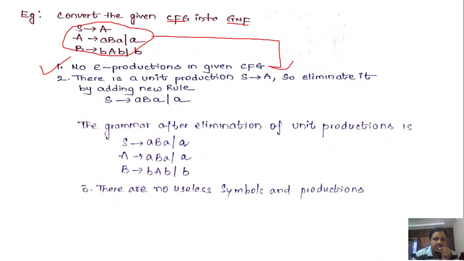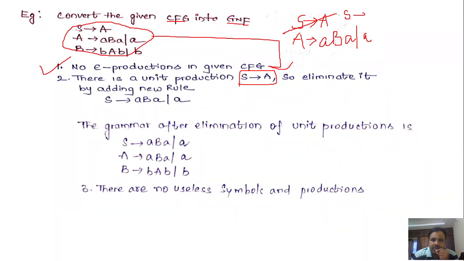Since we are having a unit production, that is capital S denotes capital A, you have to eliminate it. So S denotes capital A is there, right? And capital A is having the production rule small a, capital B, small a, or small a. So this is the unit production. So replace this unit production.